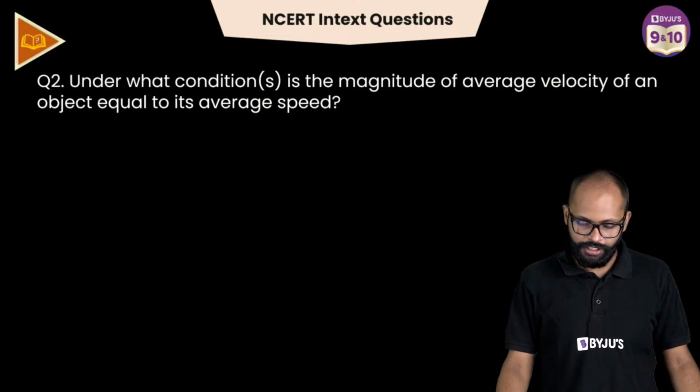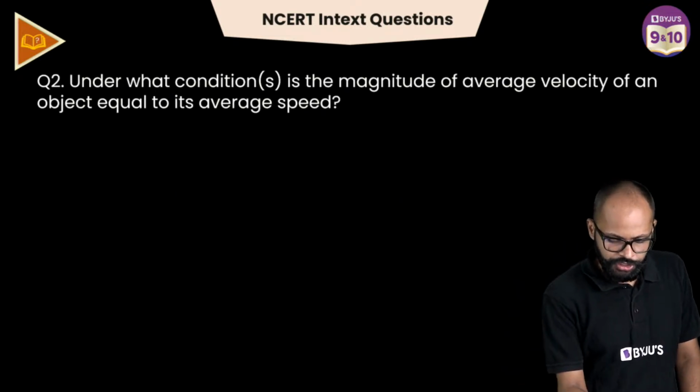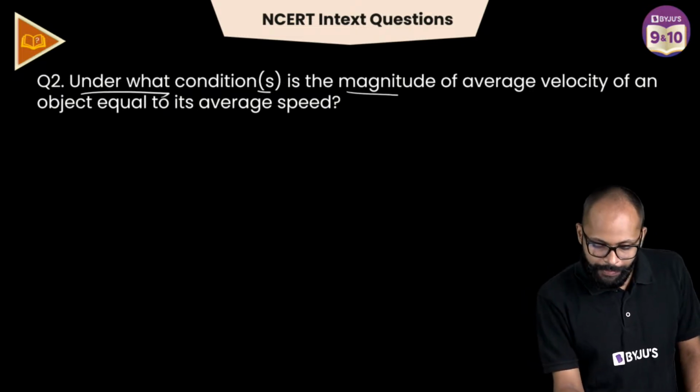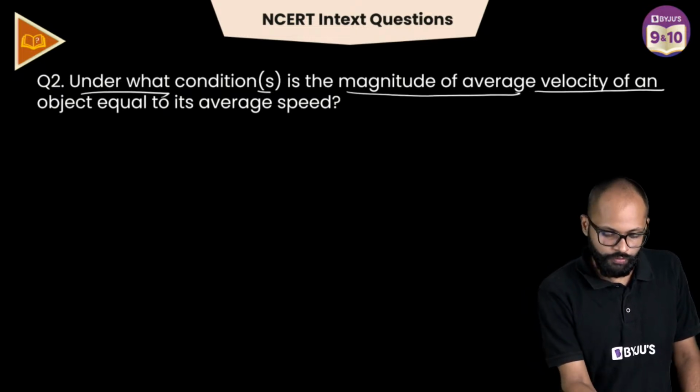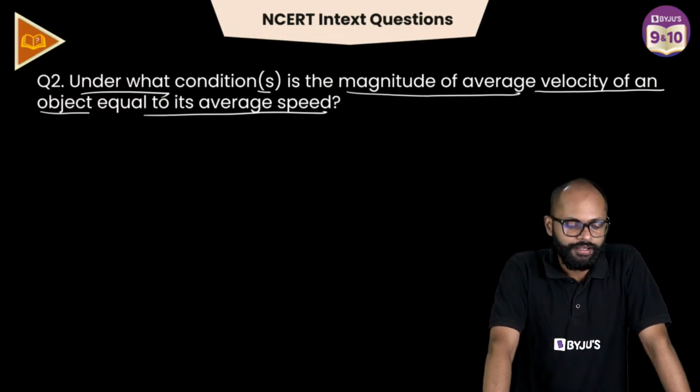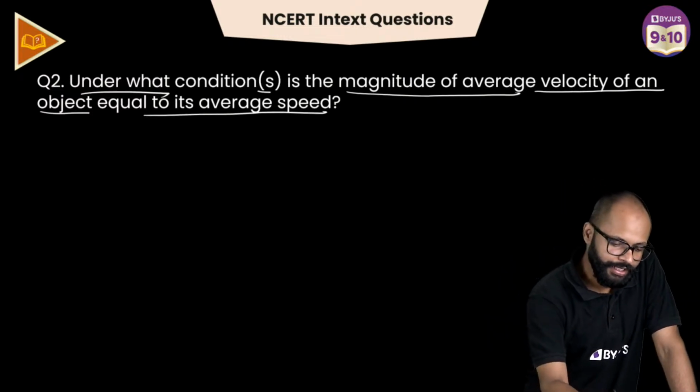Yes, Azimran, you're right. Come on, children, come on. Next question. Under what condition or conditions is the magnitude of average velocity of an object equal to its average speed? It's a good question. I like this question.